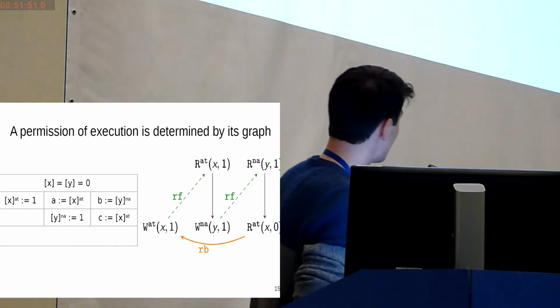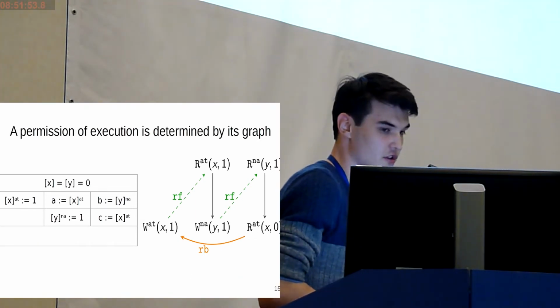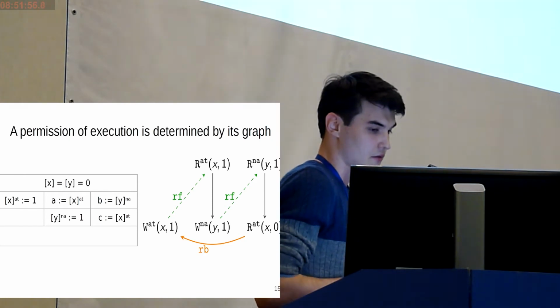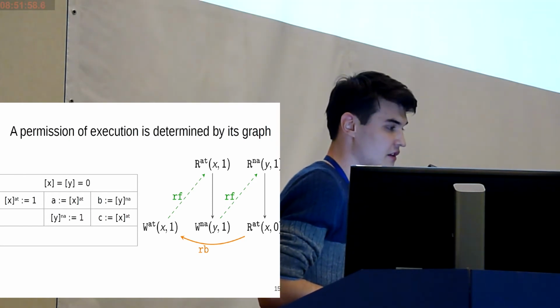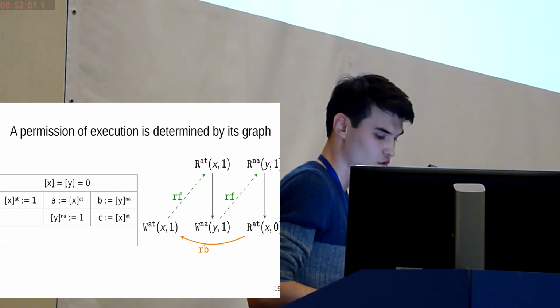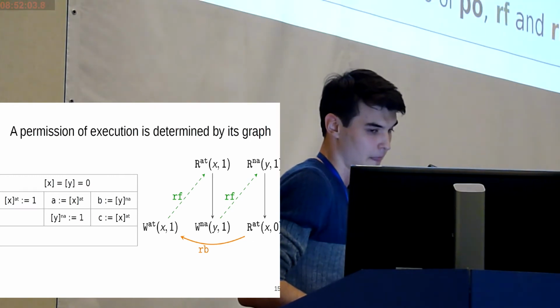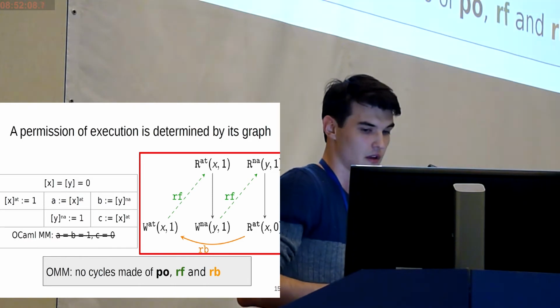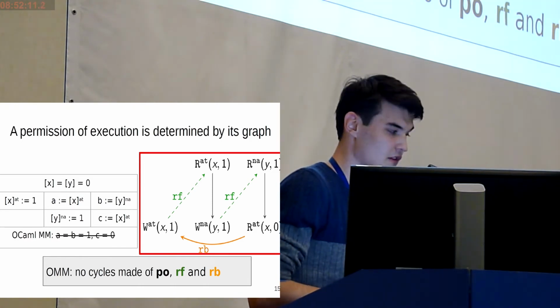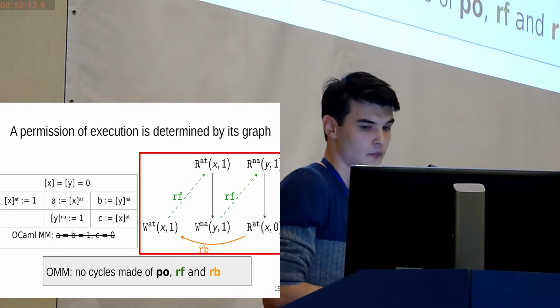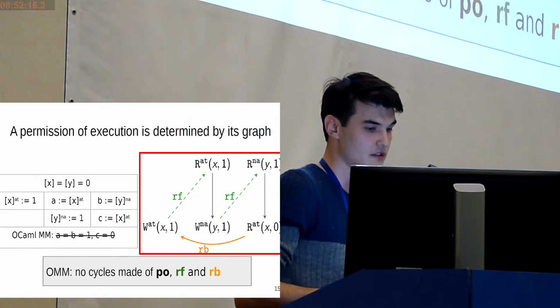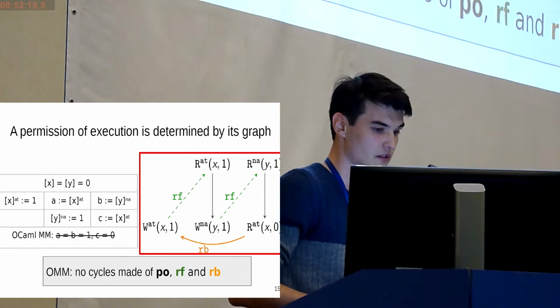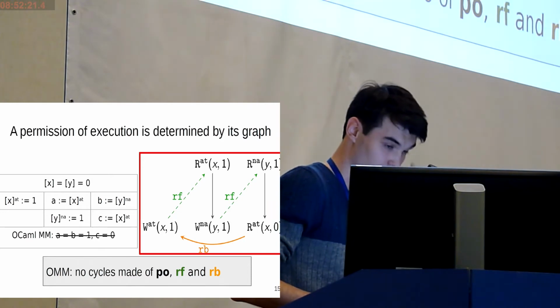So we said that the models determine various executions through graphs. The model allows a behavior if the graph of execution is in line with the predicate. The OCaml model doesn't allow cycles in graphs that contain reads from and reads before. We see that in this graph there is a cycle like this, and its behavior is prohibited by the OCaml model.